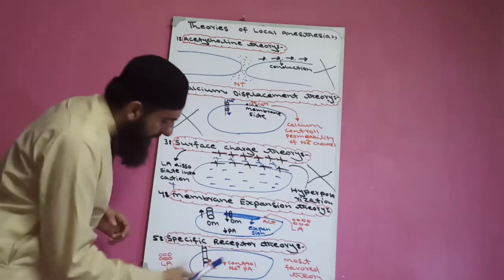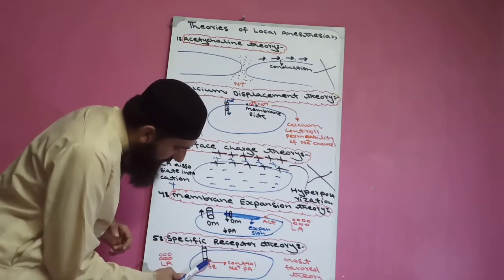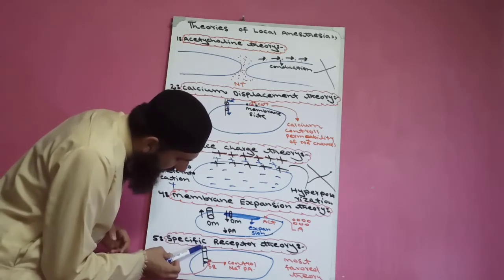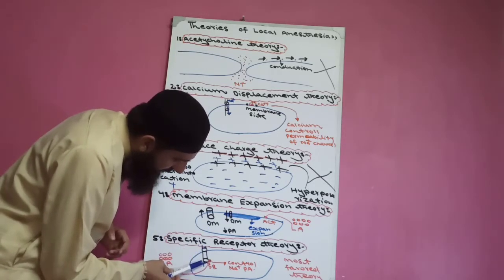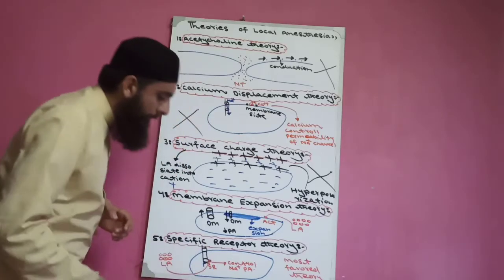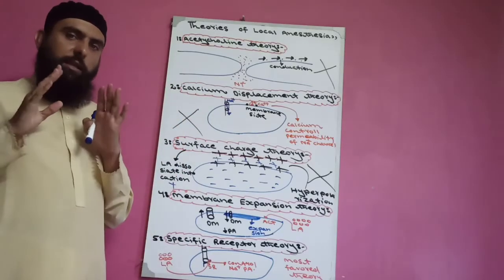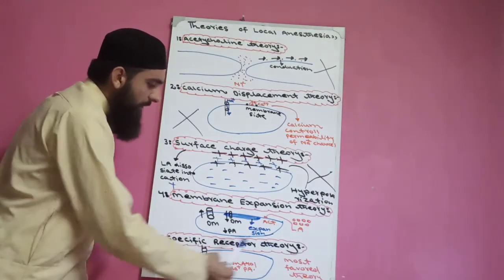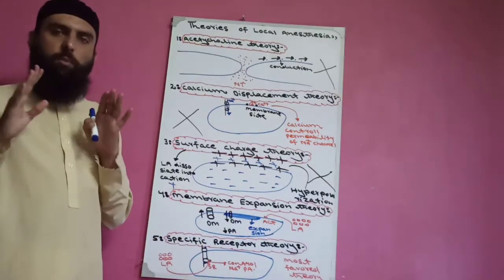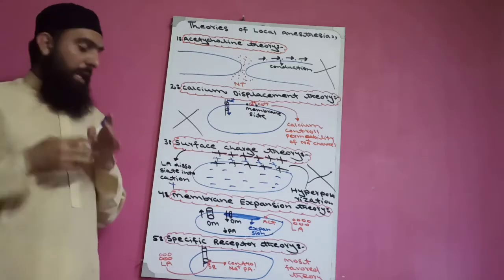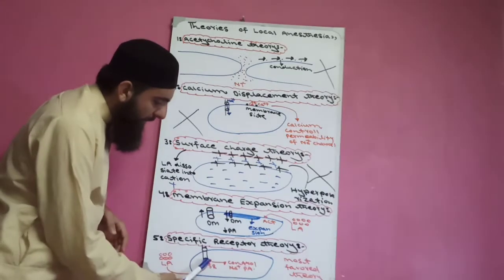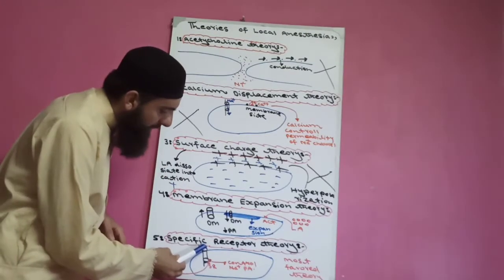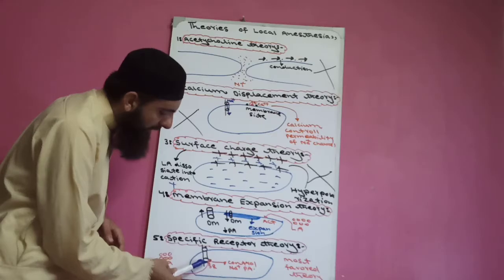The specific receptor may be present on the inner side of the sodium ion channel, on the outer surface of the sodium ion channel, or on the outer gate or inner gate of the sodium ion channel. According to the specific receptor theory, local anesthetic diffuses through the cell membrane and acts on those specific receptors, whether present on the outer surface, outer gate, inner surface, or inner gate.